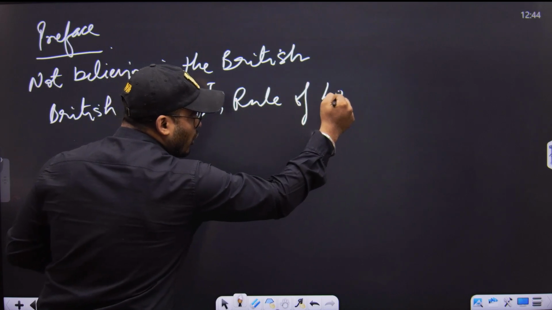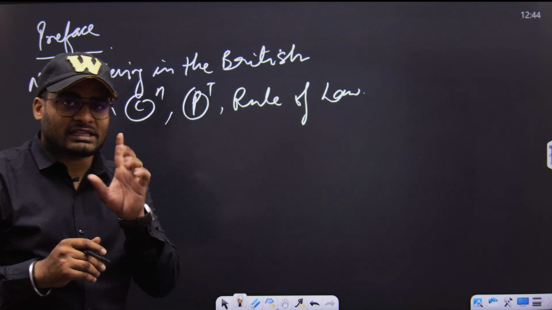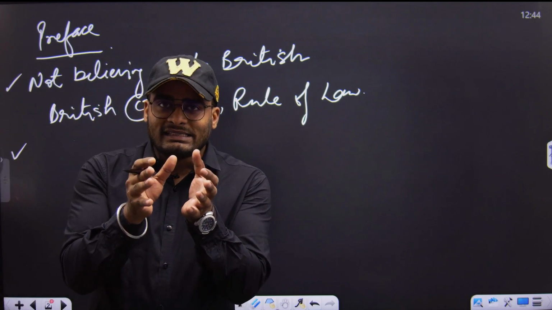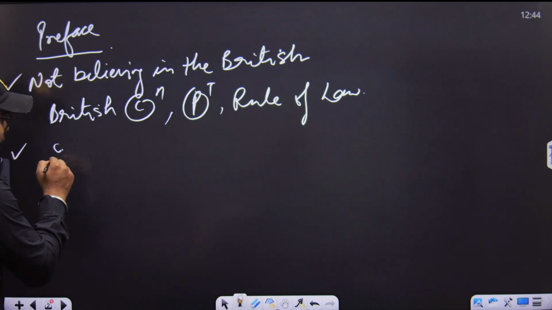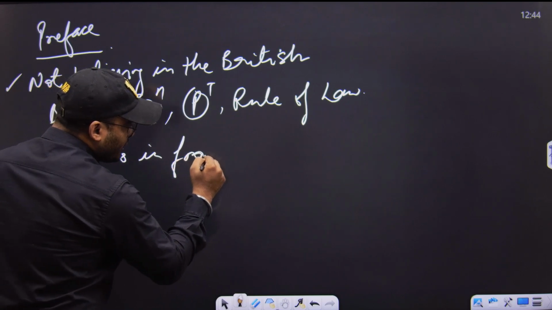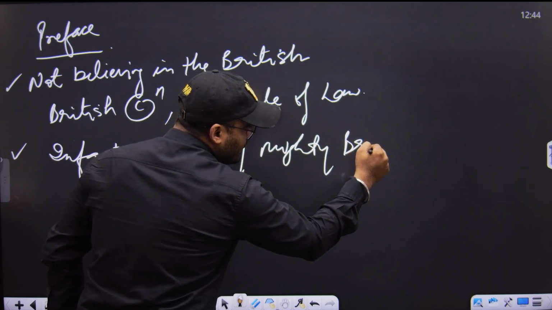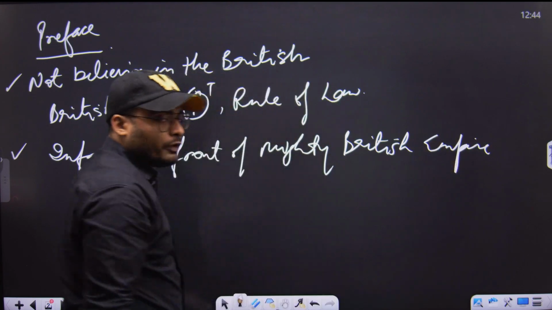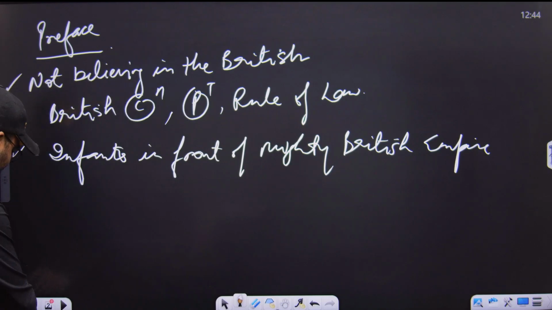But they did not have faith in the British as such. Furthermore, the moderates, as a newly formed party, were infants in front of the mighty British Empire. This was very much known by the moderates. Hence, they were not going to confront the British openly or directly.